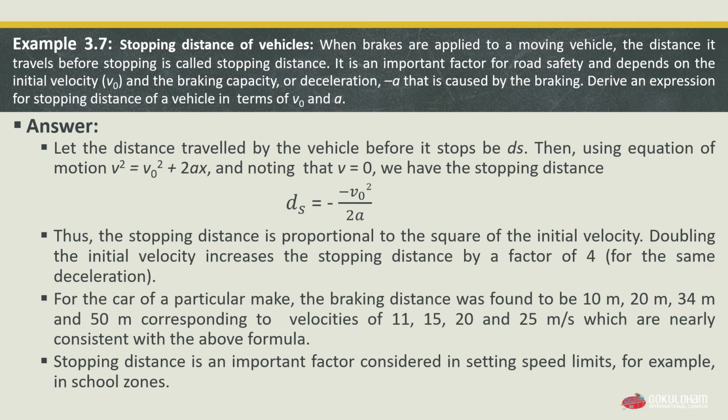For a car of a particular make, the braking distance was found to be 10 meter, 20 meter, 34 meter and 50 meter, corresponding to the velocities 11, 15, 20 and 25 meter per second, which are nearly consistent with the above formula. Stopping distance is an important factor considered in setting speed limits, for example in school zones.